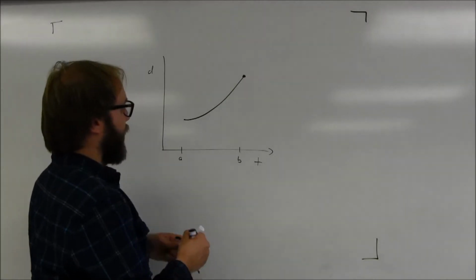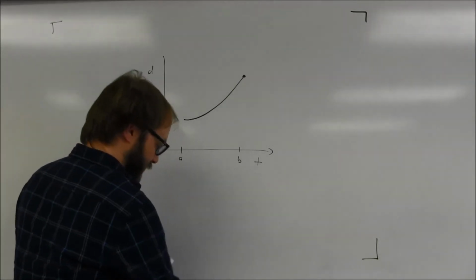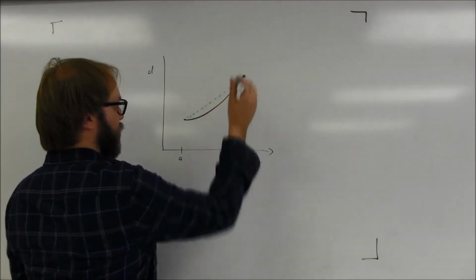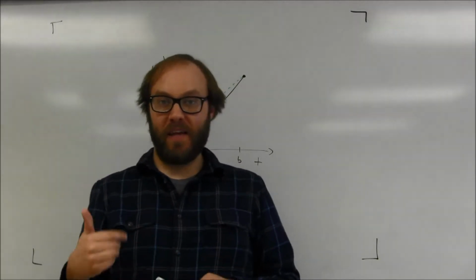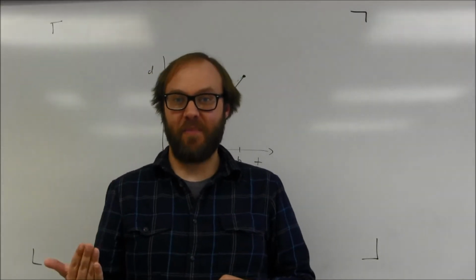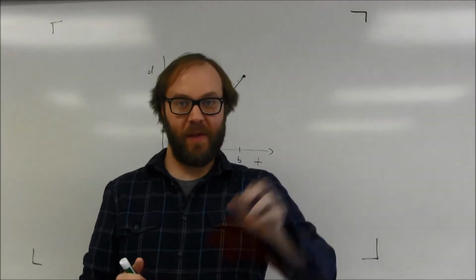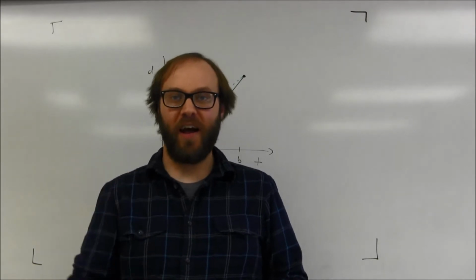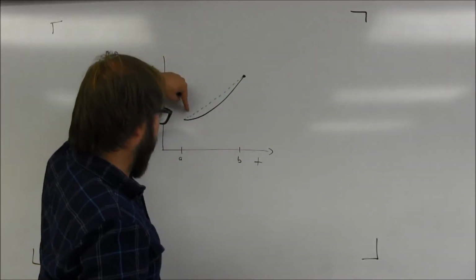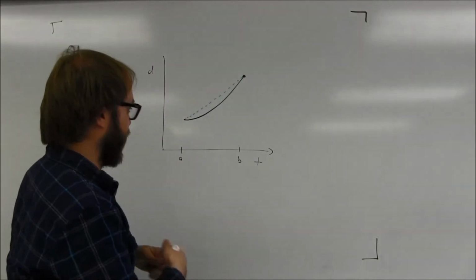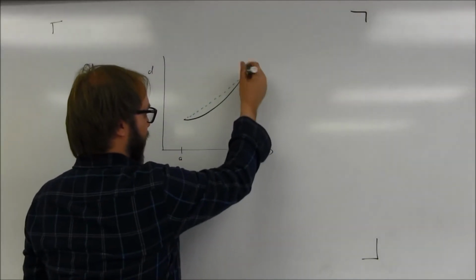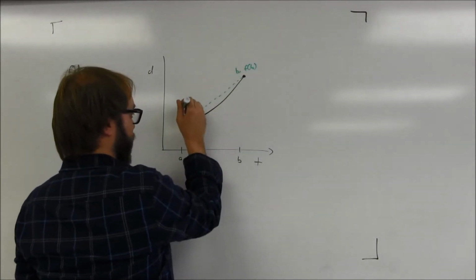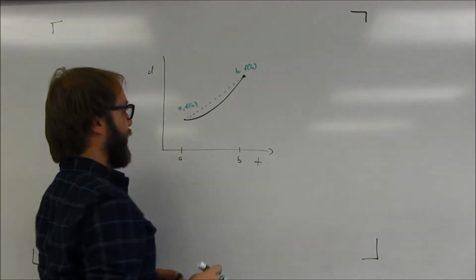Well, the average rate of change of this function would be the slope from the starting point to the ending point. It would be the slope if he had traveled at a constant pace. He has the same beginning point, he has the same ending point, but you can do that different ways. You can speed up, you can slow down, or you can go at a constant pace. So it says that the average rate of change, which is just the slope, and by the way, we could call this point here the point B, f of B. This point here would be the point A, f of A.